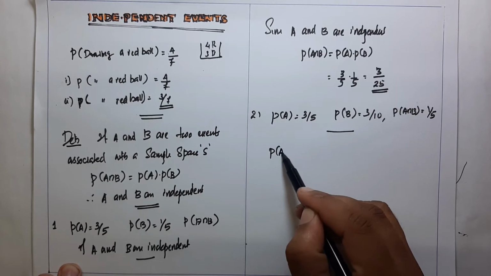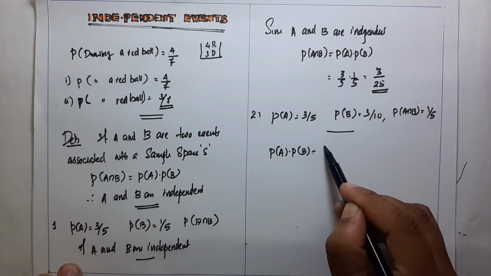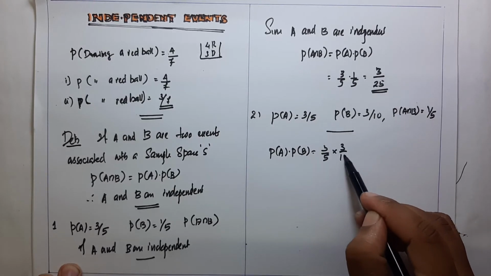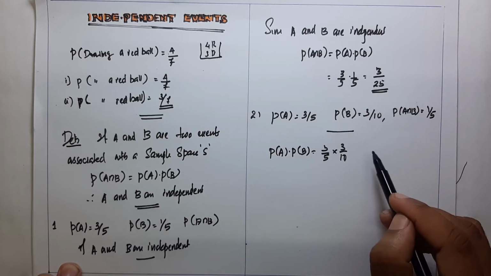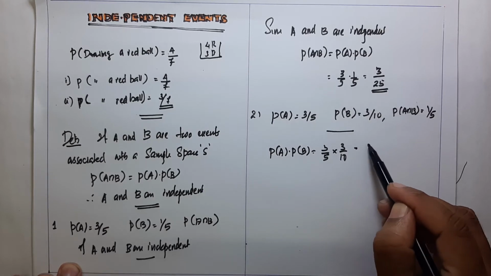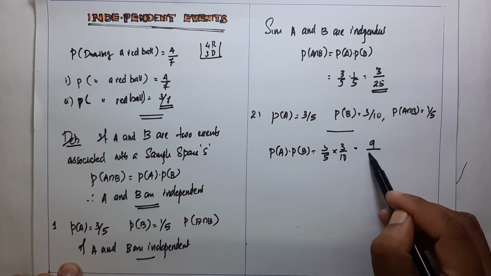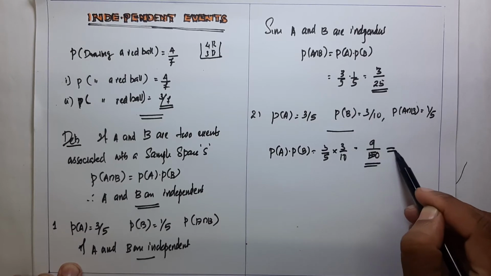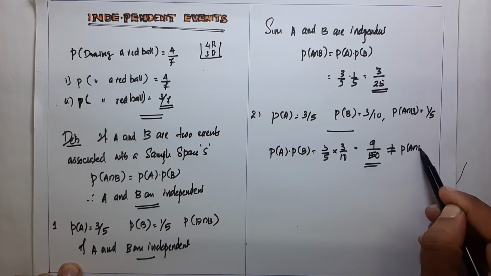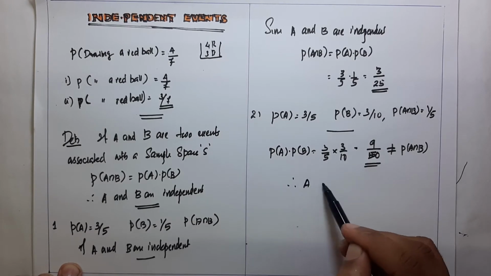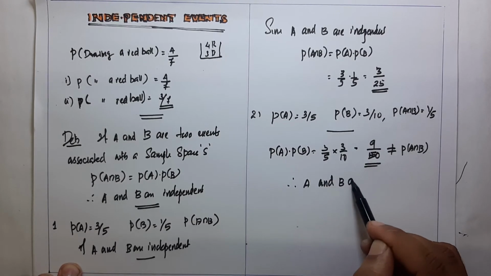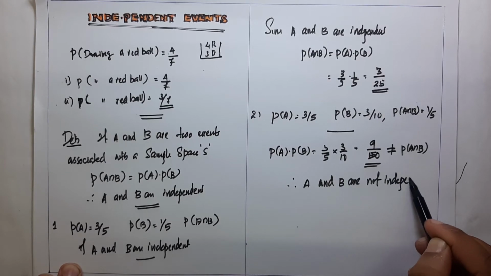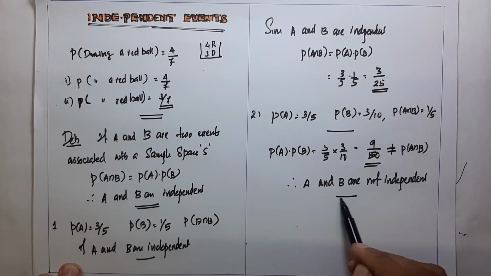Here we find P of A into P of B, which is 3 divided by 5 into 3 divided by 10, and we get the answer 3 into 3, 9 divided by 50. 9 divided by 50 is not equal to P of A intersection B. Therefore, our events A and B are not independent.